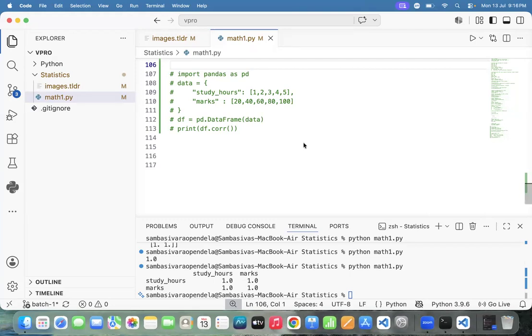Do one example with the negative correlation also. Diagonal elements came with negative, sir.